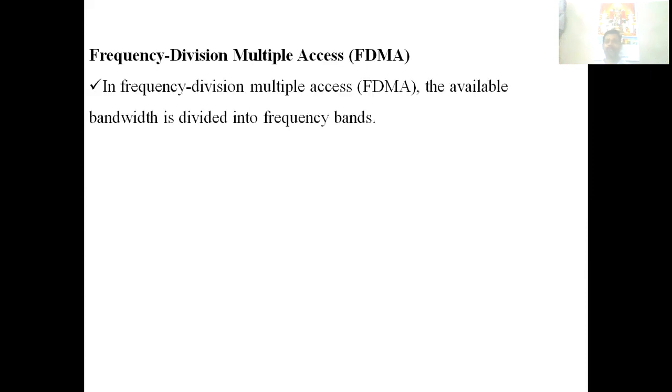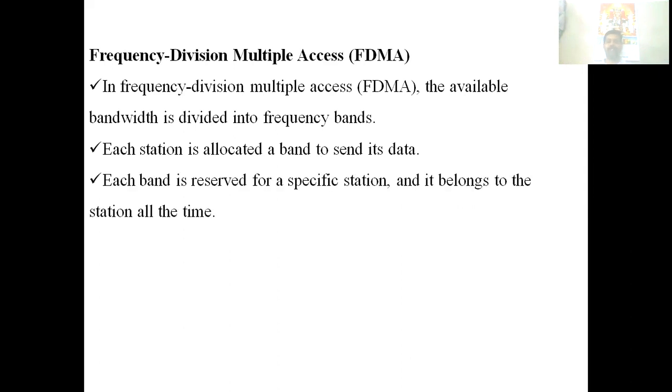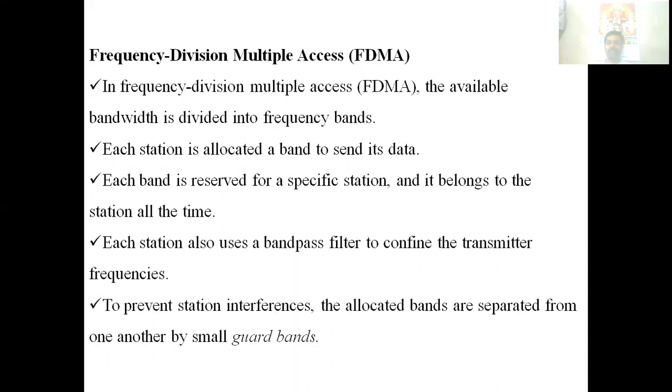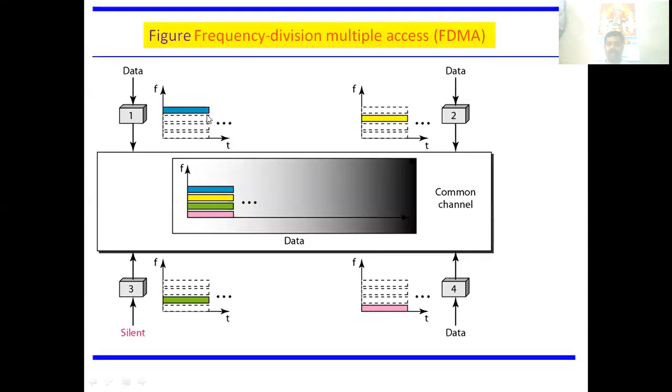So first, frequency division multiple access. In frequency division multiple access, the available bandwidth is divided into frequency bands. Each station is allocated a band to send its data. Each band is reserved for a specific station and it belongs to the station all the time. The particular station can use the particular band for all the time. Each station also uses a band pass filter to confine the transmitted frequencies. To prevent interference, the allocated bands are separated by guard bands. So this is frequency division multiple access.